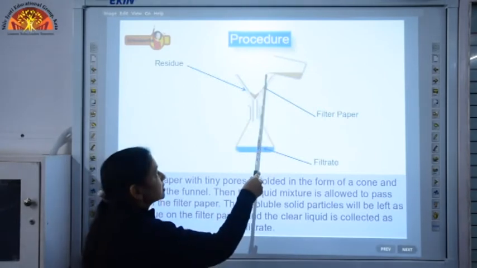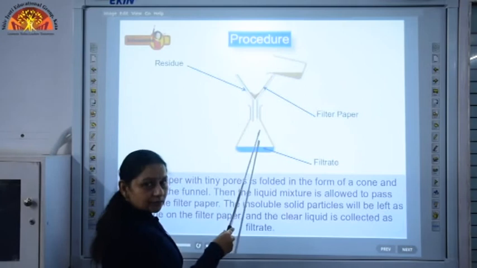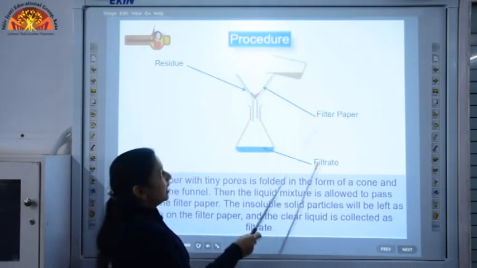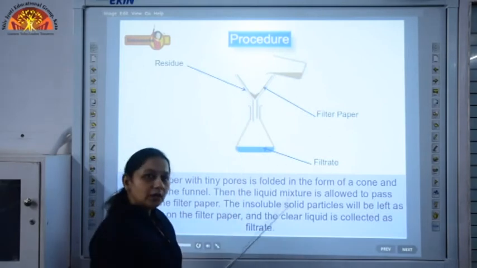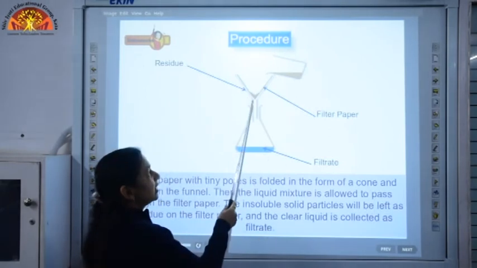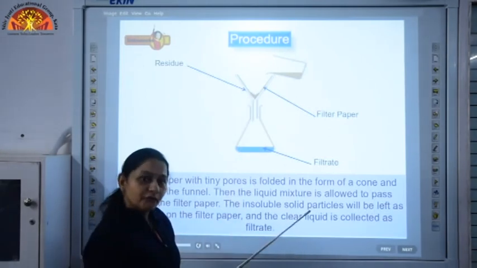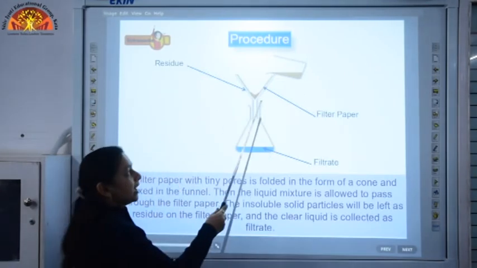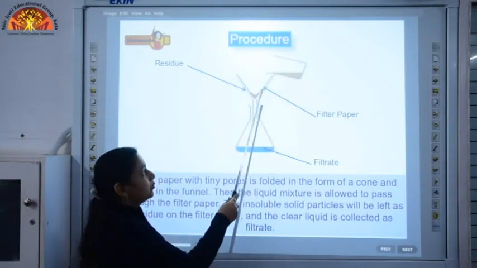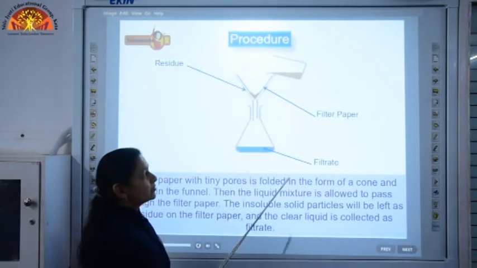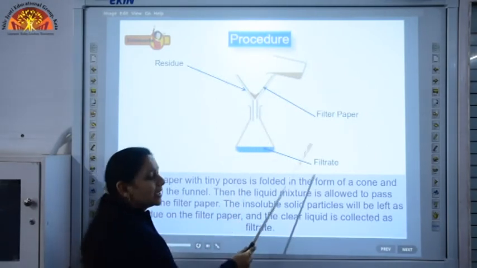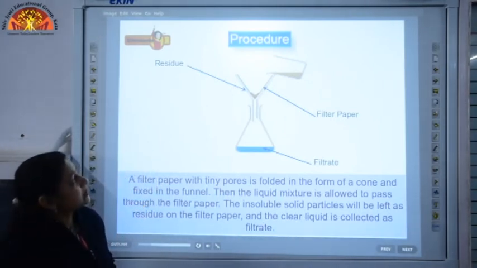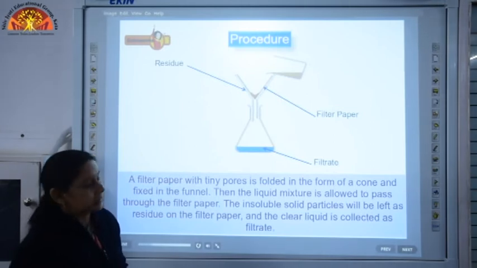The clear water seeps out through the filter paper, which is known as filtrate, and the impurities are left behind in the filter paper. These impurities are called residue, and the clear liquid that we obtain after passing through the filter paper is known as filtrate. So, this is the process of filtration, children.